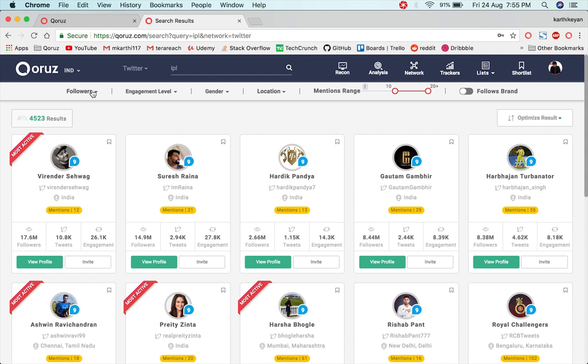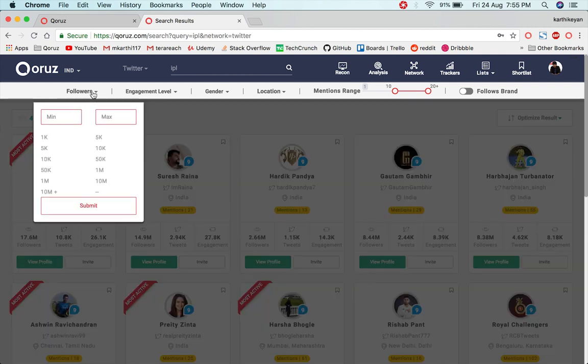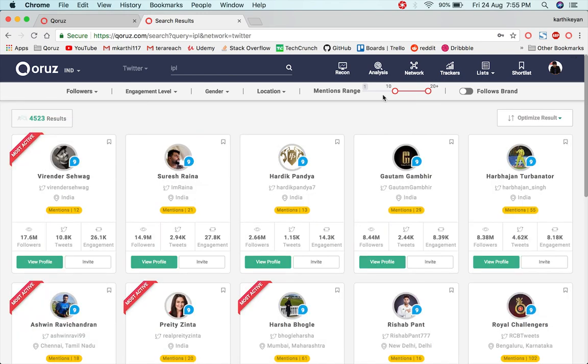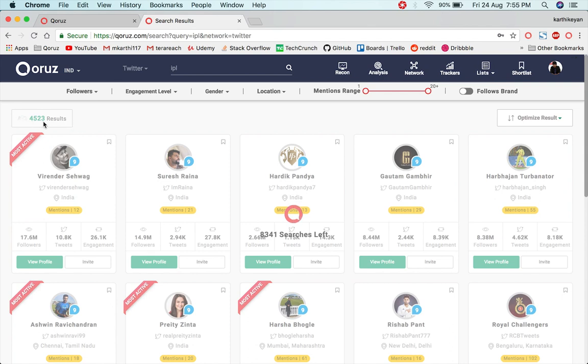And we have certain set of filters which ranges from the followers. You could enter a range of followers or the mentions range, which by default is showing all the influencers who have mentioned IPL at least 10 times. So if you drag this to, say, one, obviously the number of influencers will be more, because influencers who have mentioned it at least once are coming up in this.